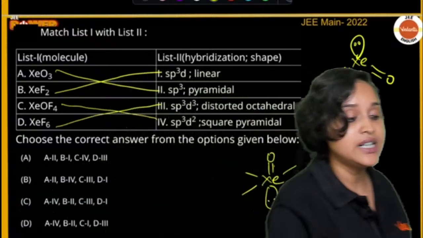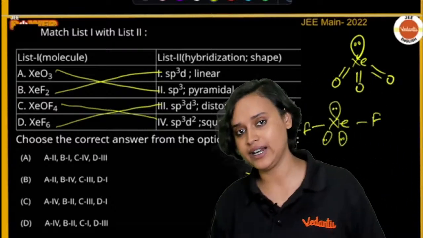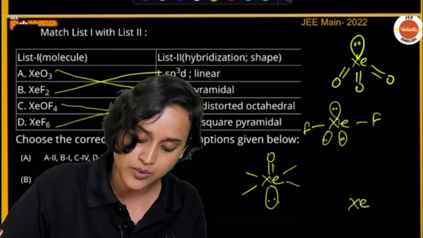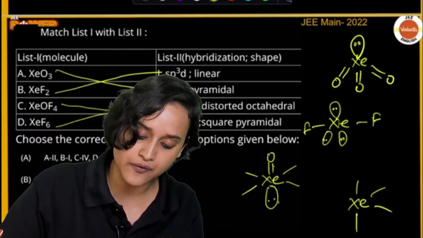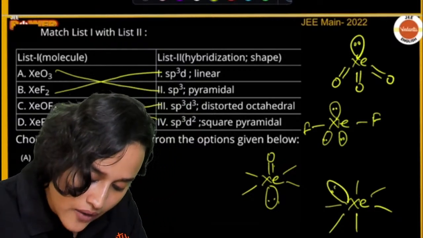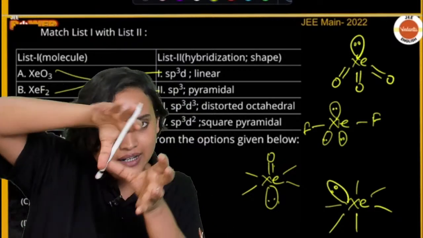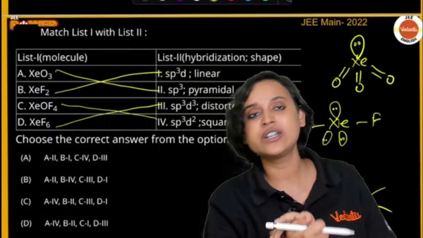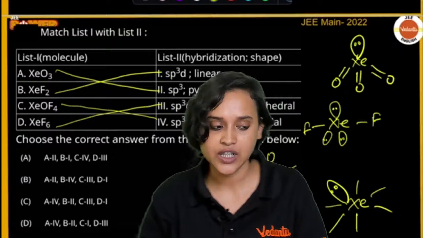It will be distorted octahedral. Why distorted octahedral? Have a look. Because you will have Xe here, 1, 2, 3, 4, 5 and 6. Right here, you will have a lone pair. Hence, this octahedral shape will be slightly distorted. That is why we will have distorted octahedral shape. Okay? Alright, guys.